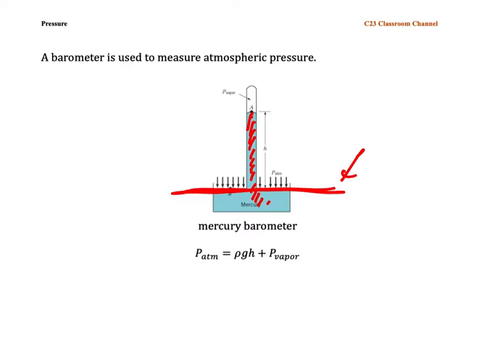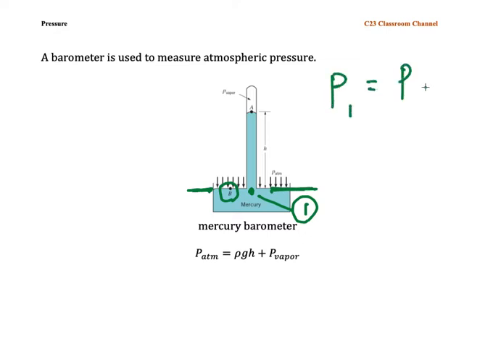So let's say we take two points, this is point 1 and the other is point B. Because they lie on the same level, P1 is equal to PB.